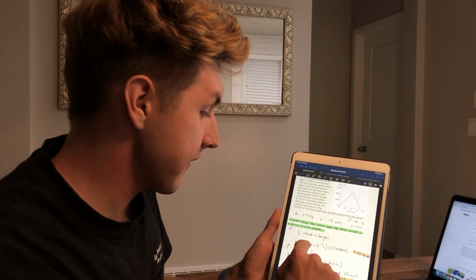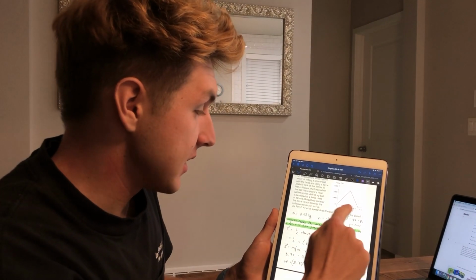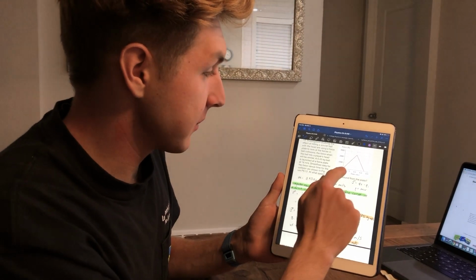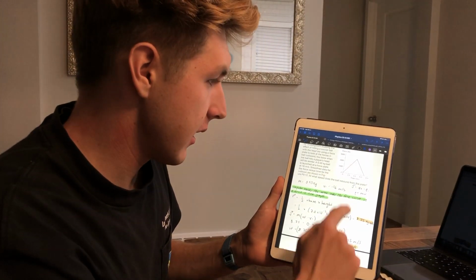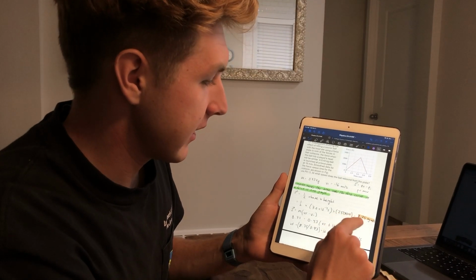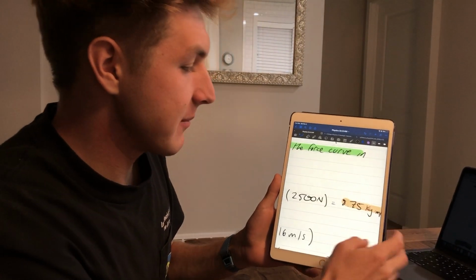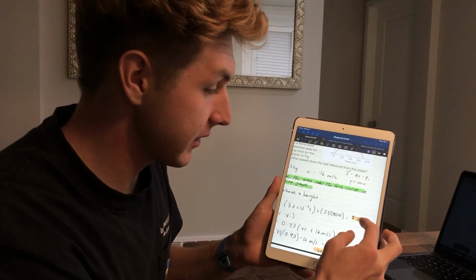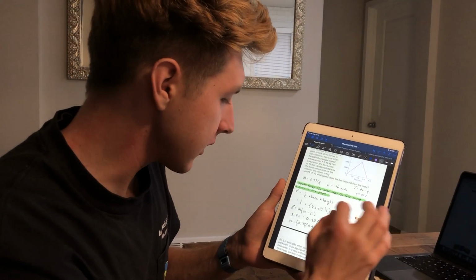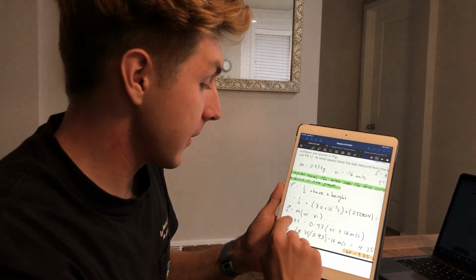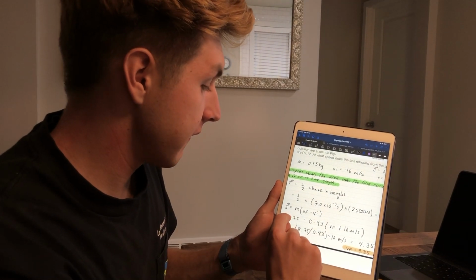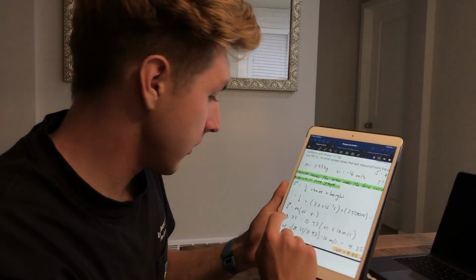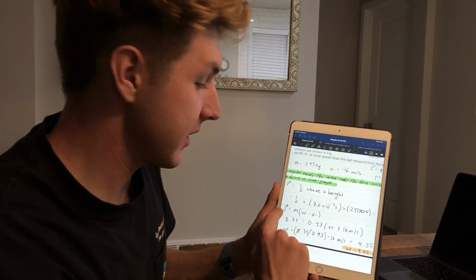So you do 1/2 times the base, which is the time elapsed here, and the height, which is the maximum height in the force diagram. Your total will then be 8.75 kilograms meters per second. And then you are going to find the final velocity from that. Not velocity, your impulse from that.